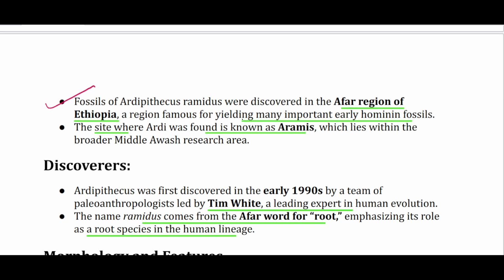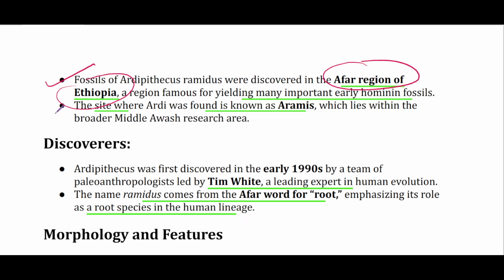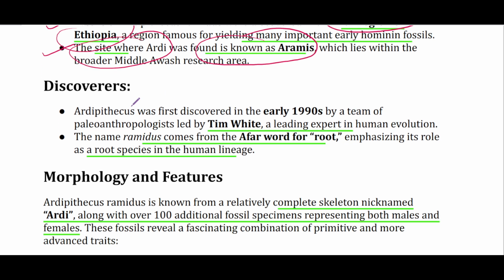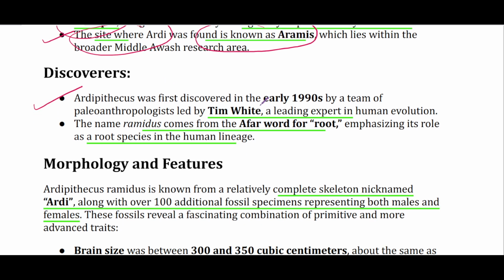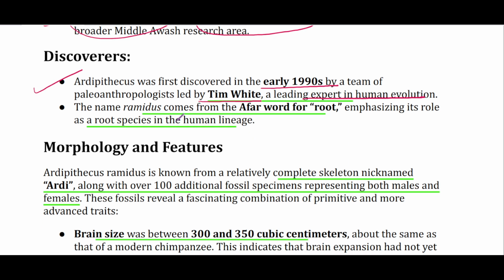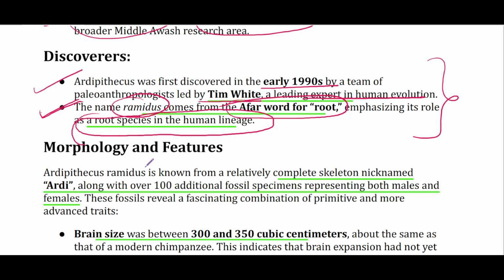Location: it was discovered in the Afar region of Ethiopia, which is also part of the East African Rift Valley. The site where Ardi was found is known as Aramis. Discoverer: it was discovered in the early 1990s by a team of paleontologists led by Tim White, a leading expert. The name ramidus comes from an Afar word for root. So the species symbolizes a root species in the human lineage.